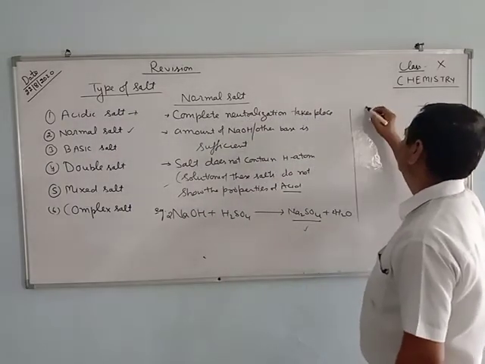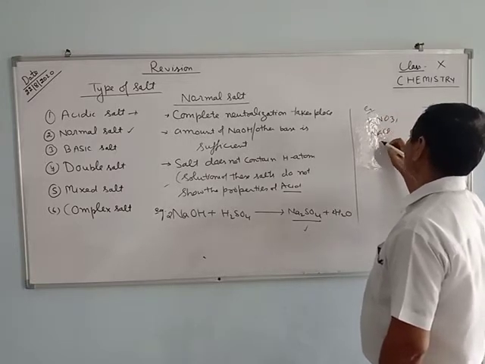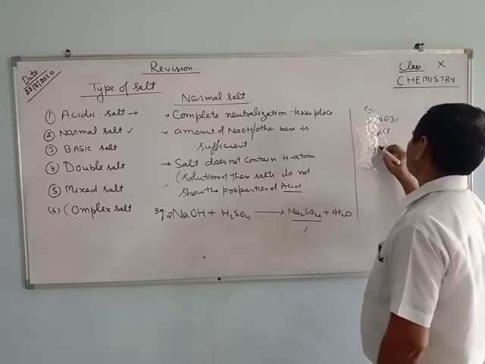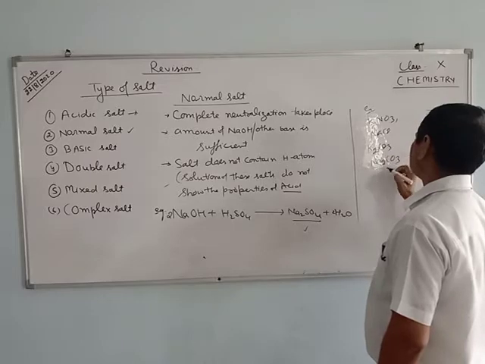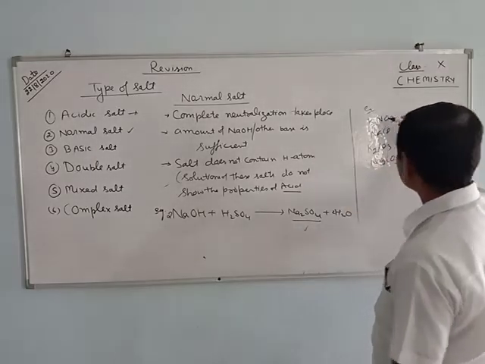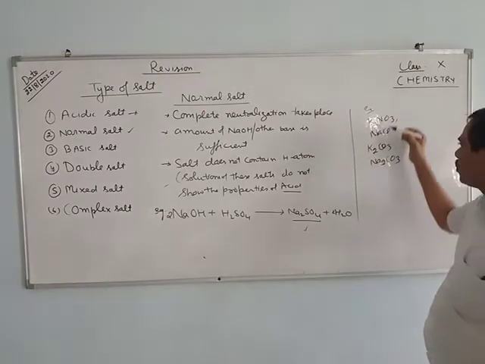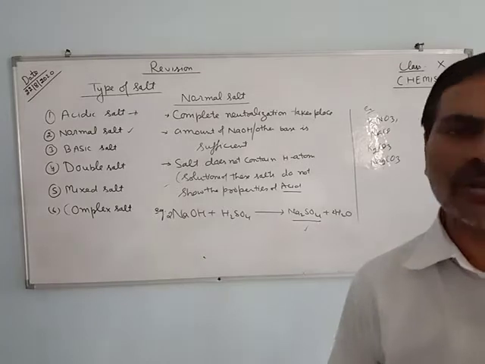Other examples are potassium nitrate, NaCl, potassium carbonate, sodium carbonate. These are normal salts because they have no hydrogen atom in the formula. You can see there is no hydrogen atom. That is why they are normal salts.